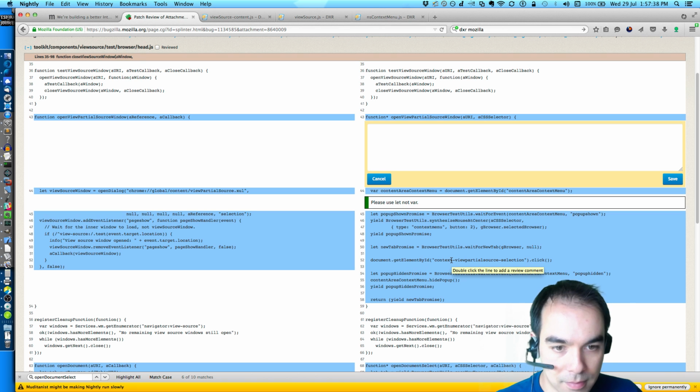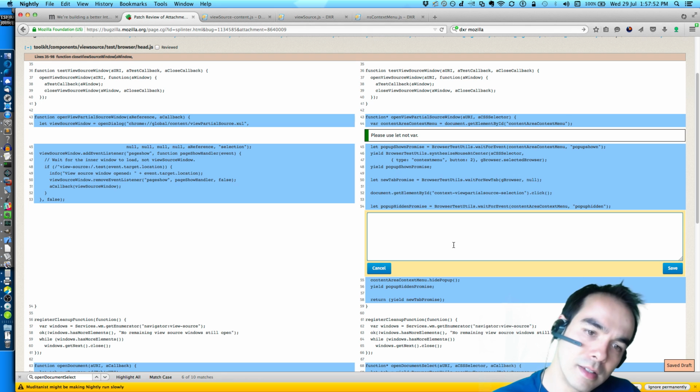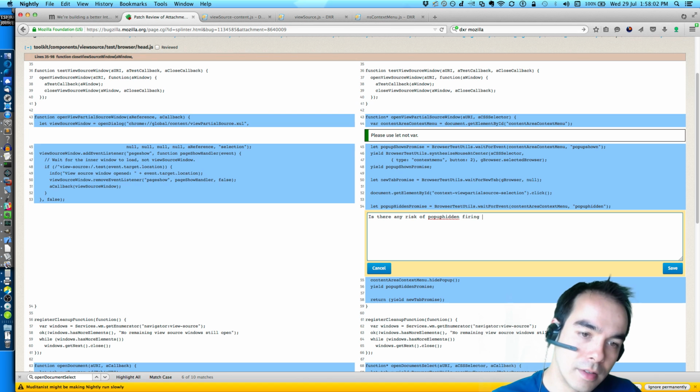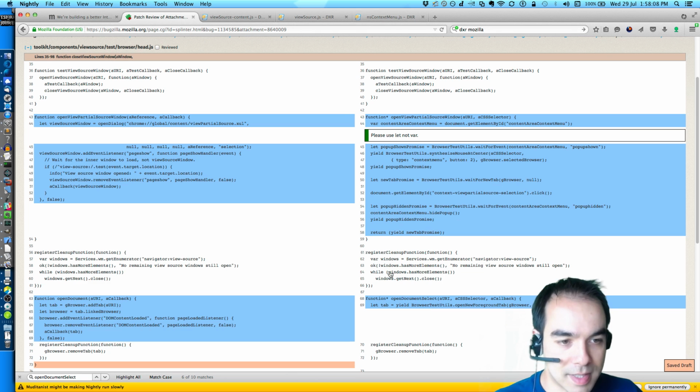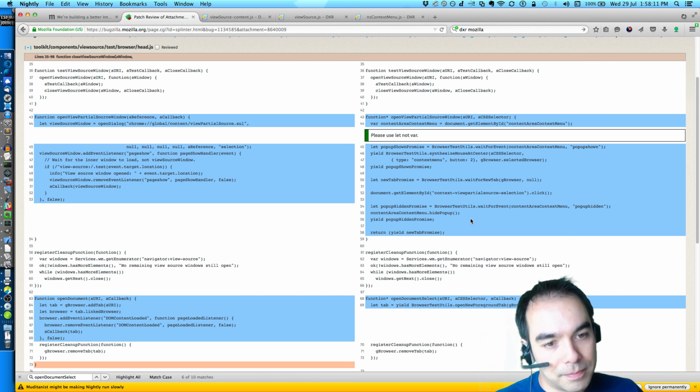He gets the item in the popup menu to view the partial source and clicks on it, and he sets up, is there any risk of popup hidden firing? No, there isn't. JavaScript is single-threaded. Popup hidden. He's waiting for it to be hidden.